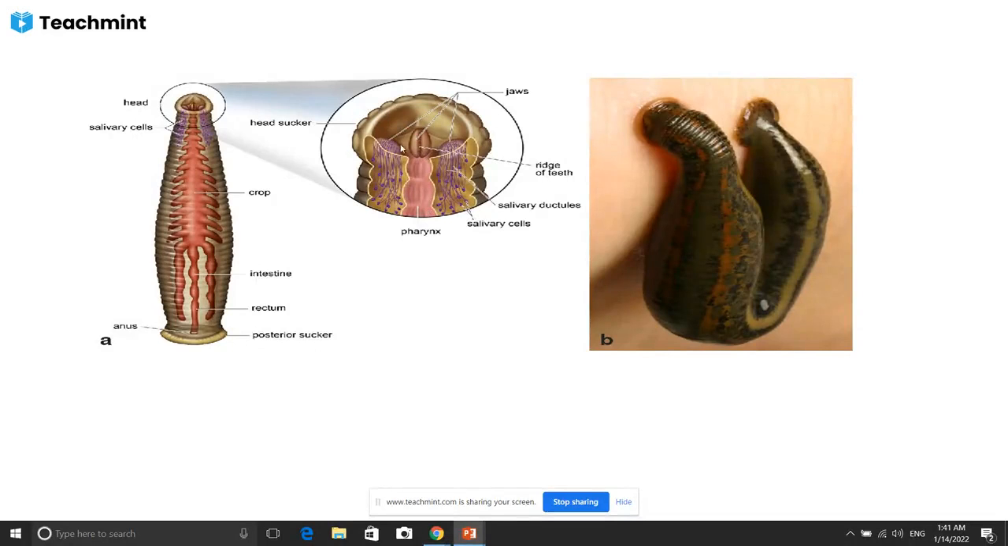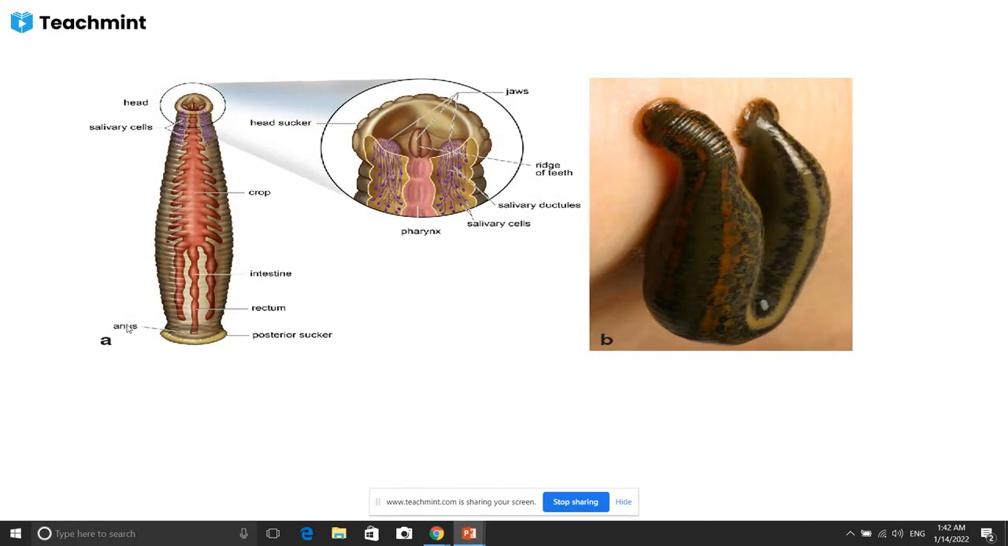With the help of the sucker, this animal attaches to the body of another animal and sucks blood, and after filling its entire body, it separates from the body of the other animal. So it is a parasite, not an endoparasite. This leech is an ectoparasite. The remaining part is called the crop. When the crop and intestine are filled with blood, the animal is released from the body of the other animal. This is the intestine, rectum, posterior sucker, and anus.